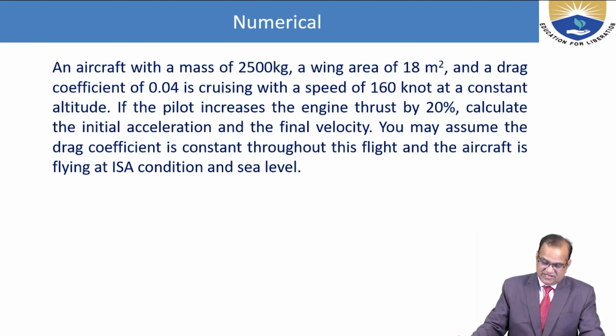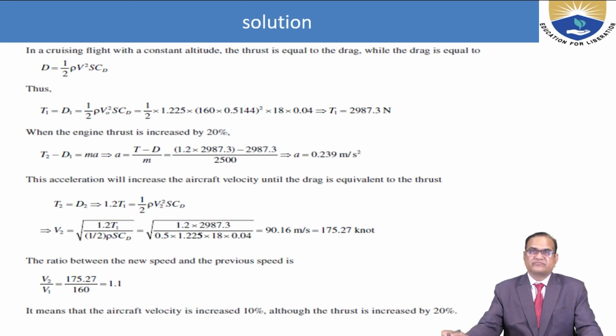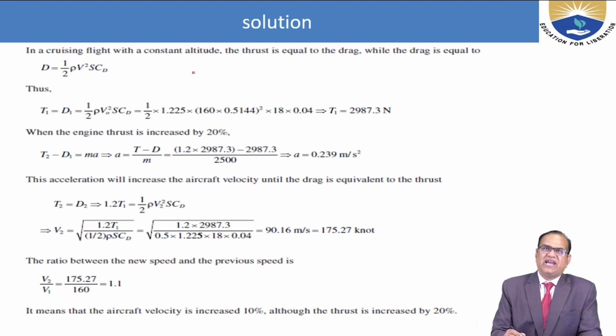Very interesting. So here mass, area, drag coefficient and speed of the aircraft are given. If the pilot increases the engine thrust by 20%, calculate the initial acceleration and the final velocity. In a cruising flight at constant altitude, the thrust is equal to the drag, which is half rho V square S C_D.